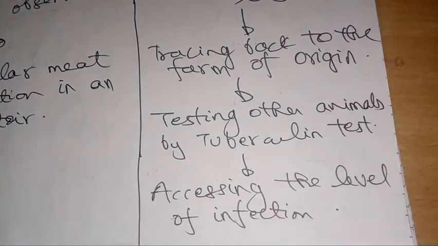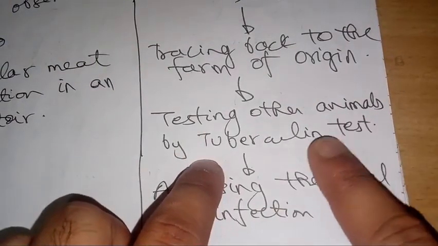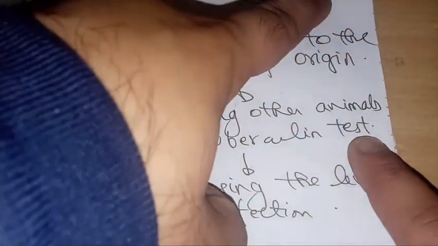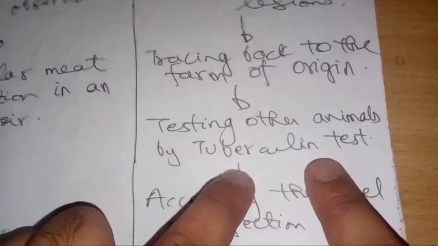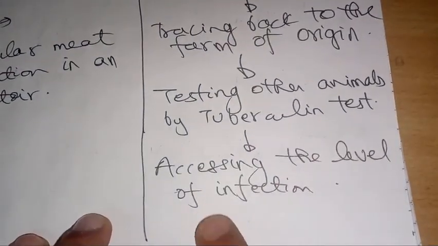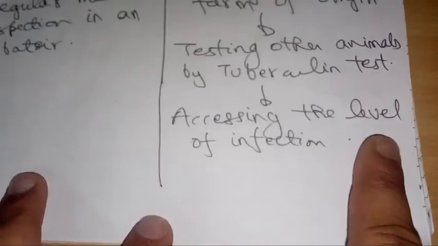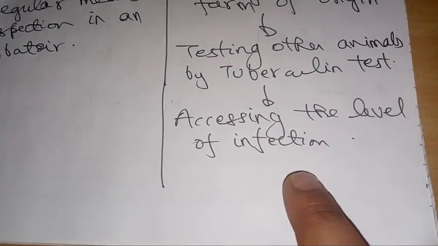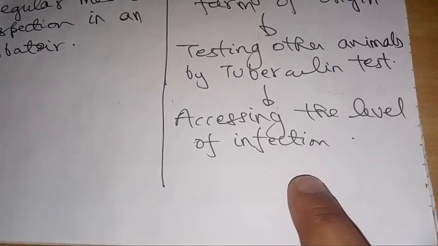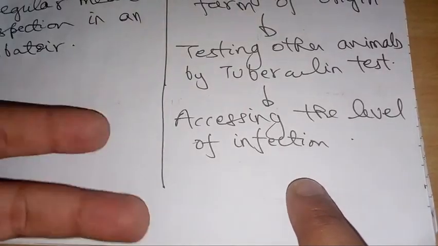Then we reached that farm, and because this is an example of TB, we used the tuberculin test on all the other animals of that herd or farm. On the basis of the result of the infection, we planned a control program, if we needed a suitable control program or not.